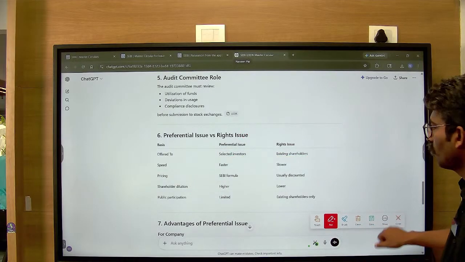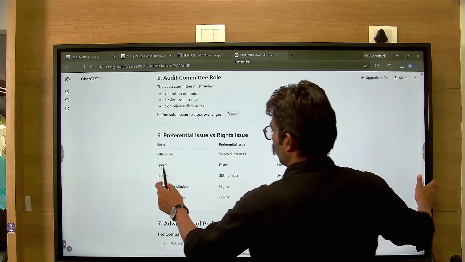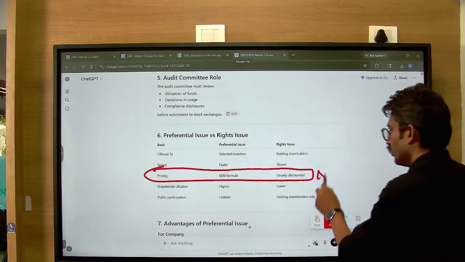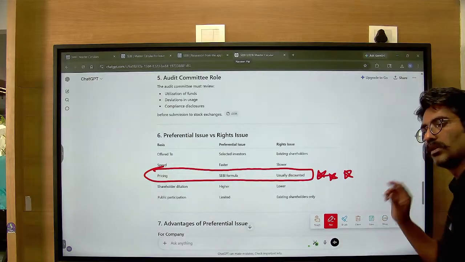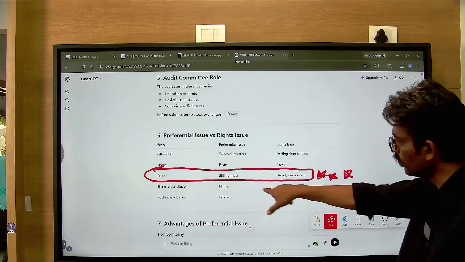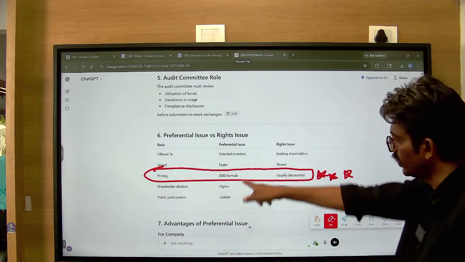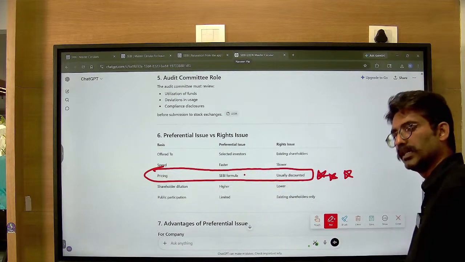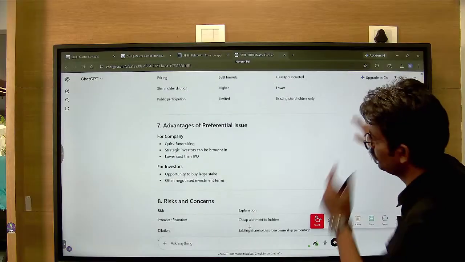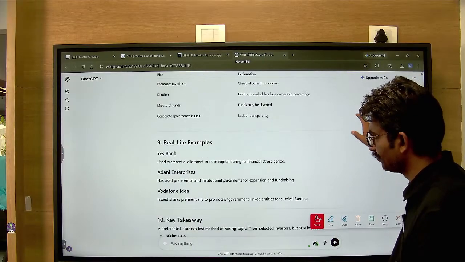Okay. So now what would you investigate? When you are writing a paper, when you are investigating, the focus has to be on this part. Please take a note of this and also send me on the group what the pending assignments are. I want an assignment. When you talk about the preferential issue, rights issue, warrants, especially warrants and preferential, I want the SEBI formula to be discussed. Is it clear? Yes or no? Now, there are advantages, quick fundraising that you understand because the process is shorter.